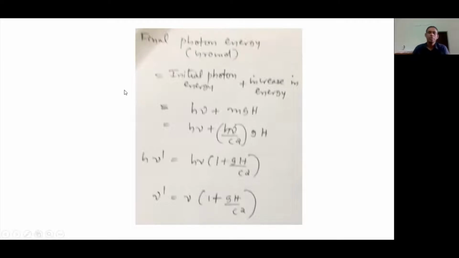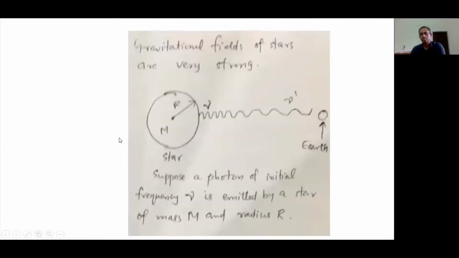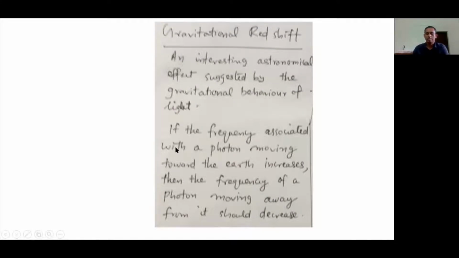Now we are going into another interesting aspect of this. It is the gravitational redshift. This is a very interesting astronomical effect due to the gravitational behavior of light. Again, this proves that light is affected by gravity.